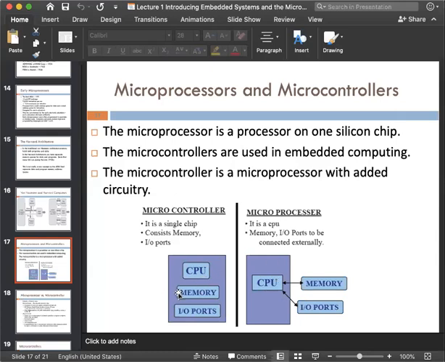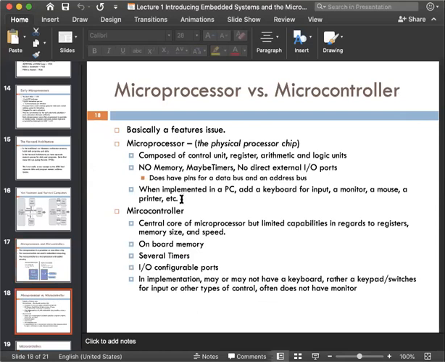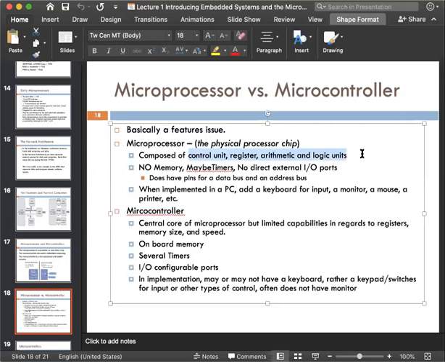So these are the basic differences between microprocessor and microcontroller. A microprocessor is a processor on one silicon chip. A microcontroller is used in embedded computer systems. A microcontroller is a microprocessor with added circuitry, that is, it is also a microprocessor but it has some memory and some built-in input output. There are more differences. A microprocessor is composed of a control unit, registers and an arithmetic logic unit.